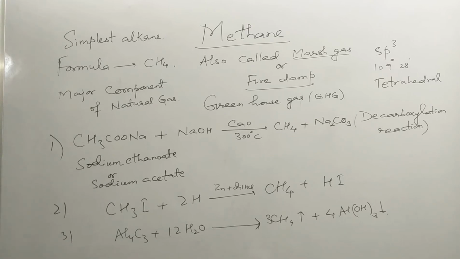It is also synthesized by the hydrolysis of aluminum carbide. So aluminum carbide plus water gives methane plus aluminum hydroxide. Methane is a gas, that's why the arrow is upward. Aluminum hydroxide precipitates, so it forms Al(OH)3, so the arrow is down.